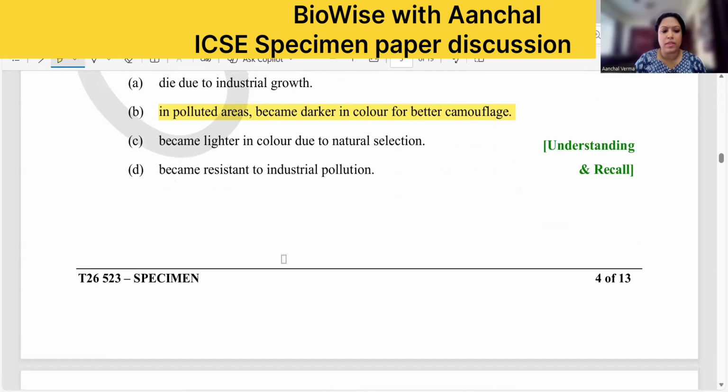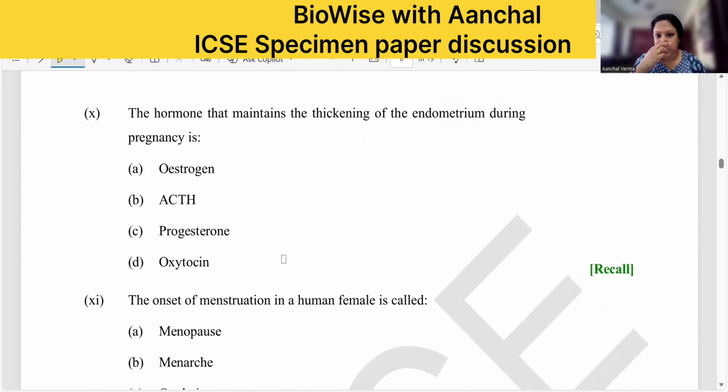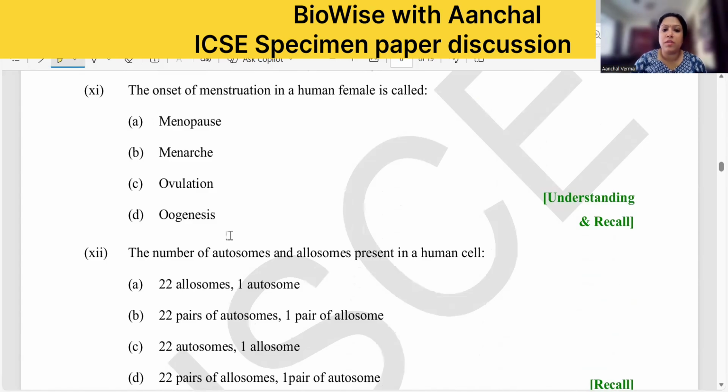Now moving to the next. The hormone that maintains the thickening of the endometrium wall during pregnancy, that is the thickening of the uterus. What is the pregnancy hormone? That is progesterone. Okay. The onset of menstruation in the human female, onset means start, that is menarche.